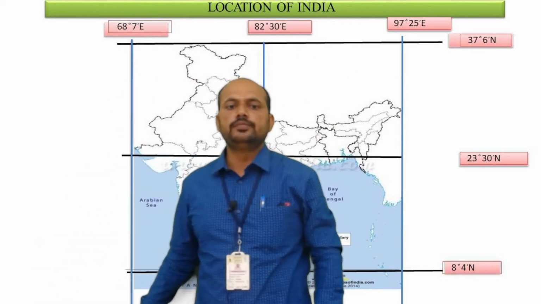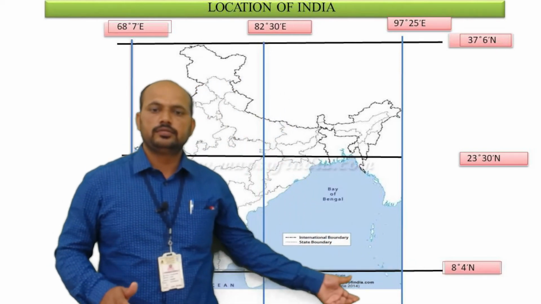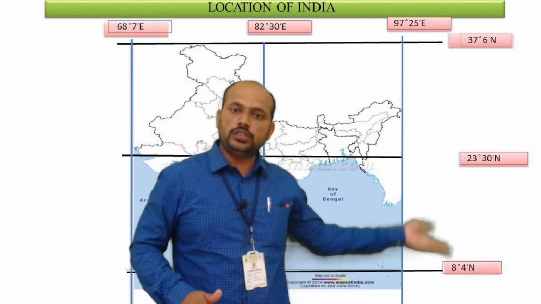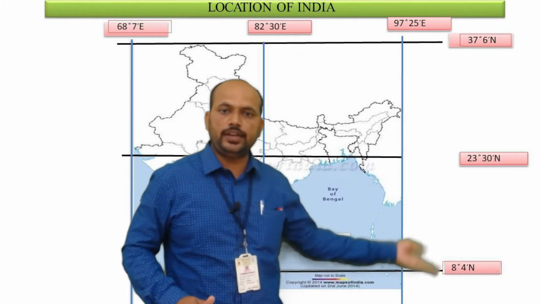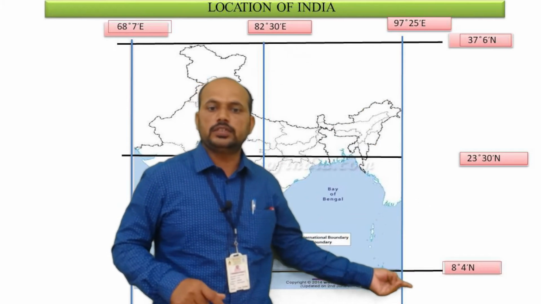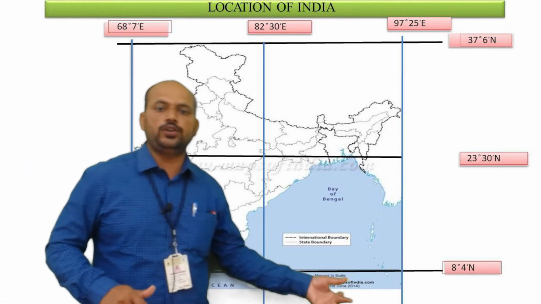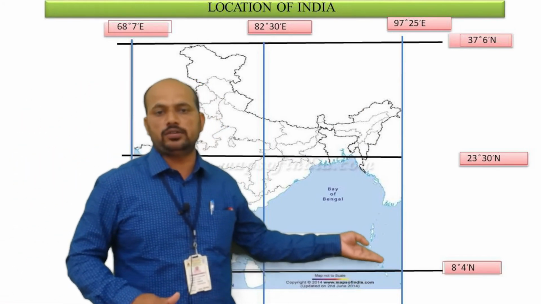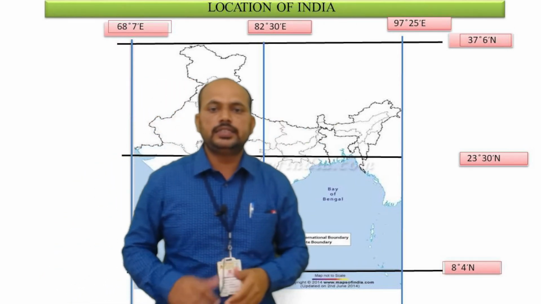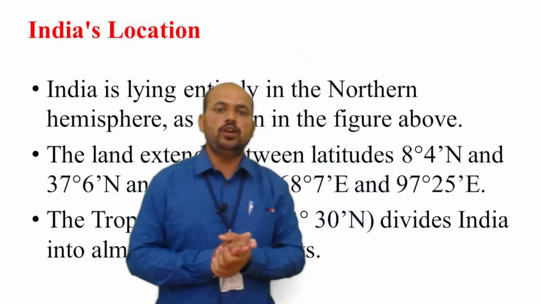Now think about the latitudes. India is lying in the northern hemisphere. I told you about this. So both the latitudes, the southernmost latitude and the northernmost latitude, are in the northern hemisphere. You can see the southernmost point. The southernmost latitude of India is 8 degree 4-minute north, and the northernmost latitude of India is 37 degree 6-minute north. This is the latitudinal and longitudinal extent of India.